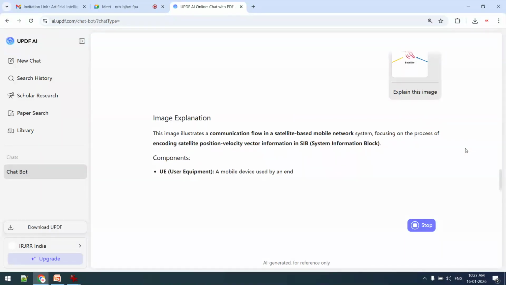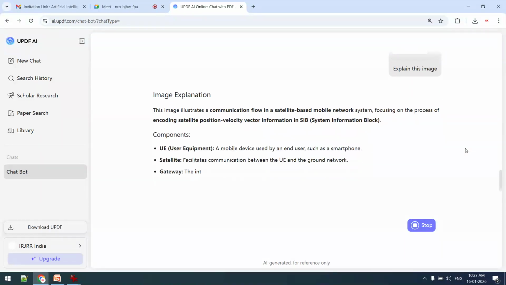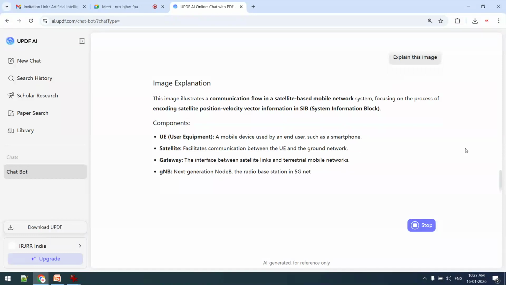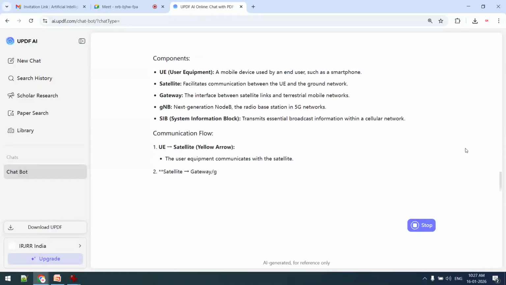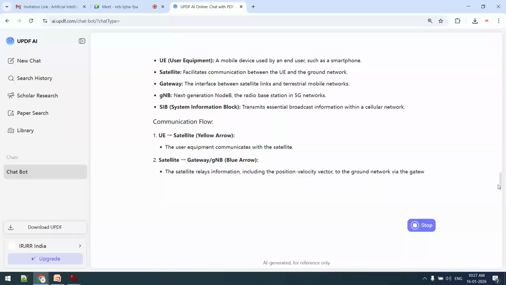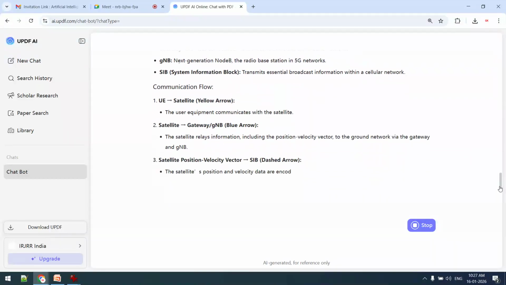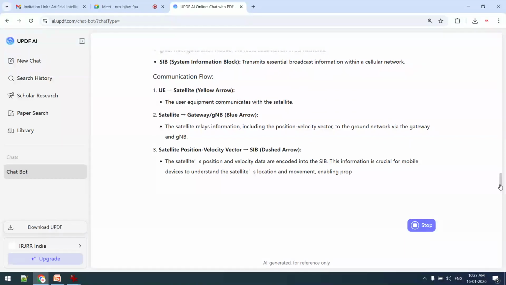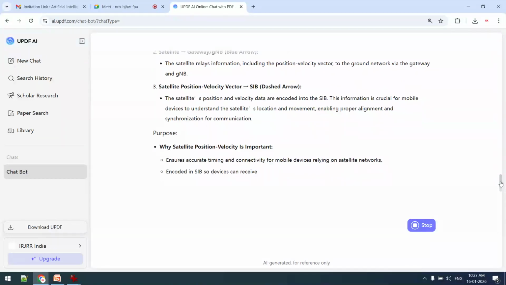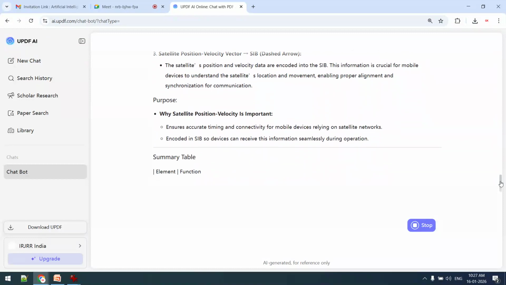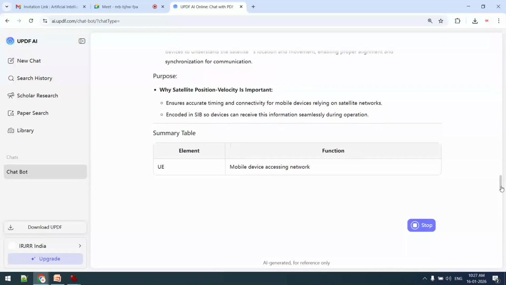Why differentiated instructions? Because we give instructions as per our role. I am a teacher, I want to create a presentation; for that I give one instruction, and instruction means prompt. I am a researcher, I want to write a description of a figure or diagram for my paper. That is a second type of instruction.